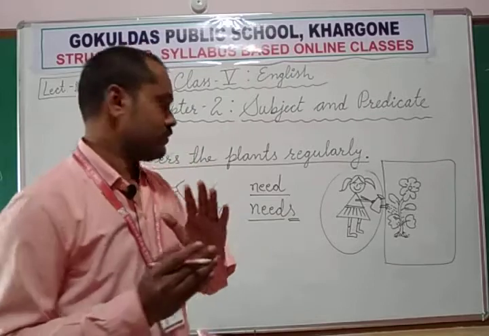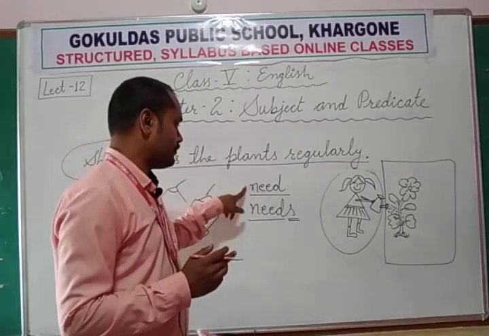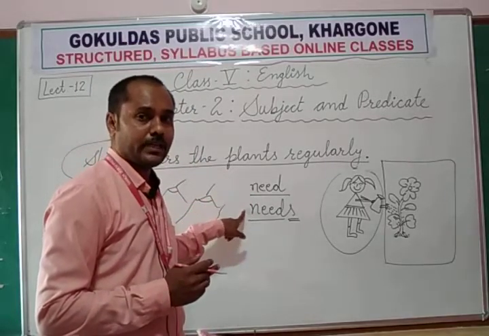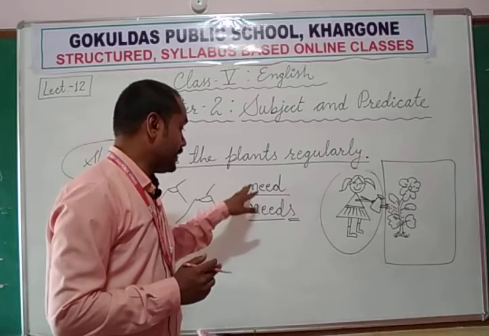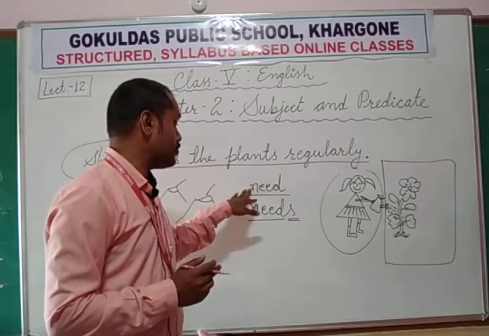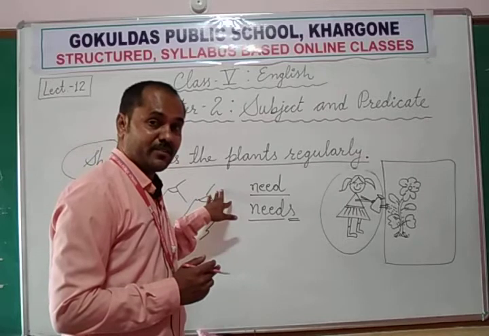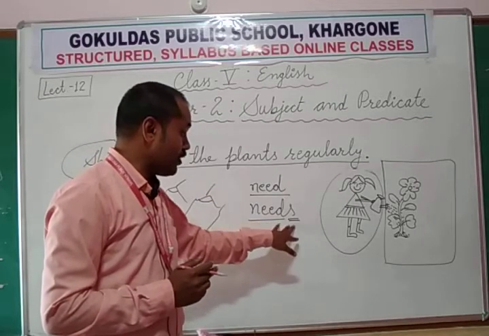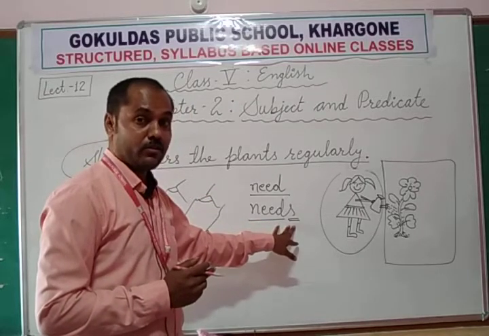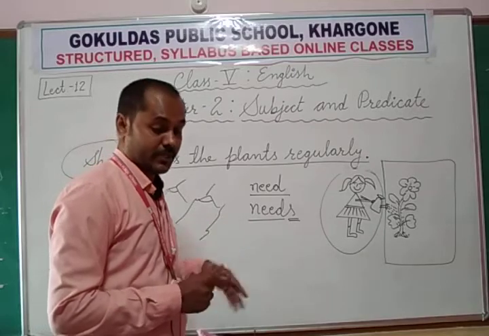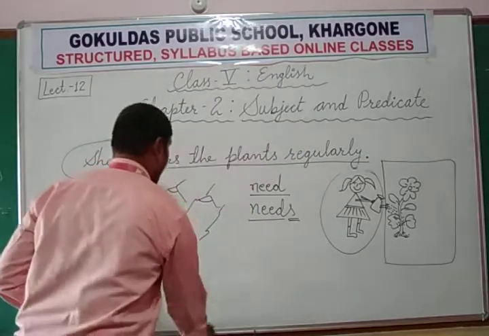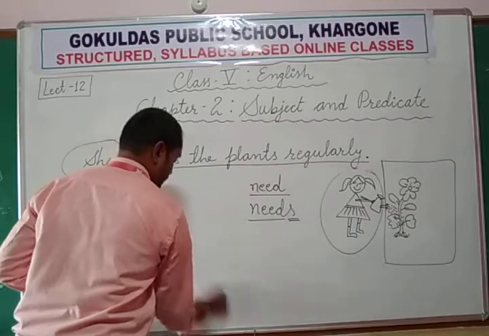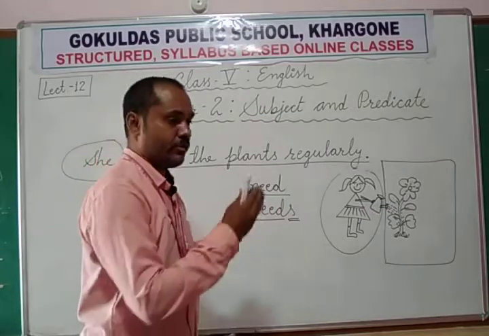So these are the different forms of the verb. One is the plural form of the verb, the other is the singular form of the verb. The plural form of the verb is used with plural subjects, and the singular form of the verb with s is always used with singular subjects. That is a rule of English. Okay. How can we make any verb singular from plural?